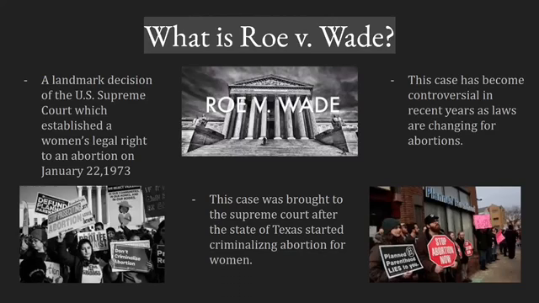So what is Roe versus Wade? Roe versus Wade was a landmark decision of the U.S. Supreme Court that established a woman's legal right to an abortion, which was decided on January 22nd, 1973. The court ruled in a 7-2 decision that women's right to choose an abortion was protected by the privacy rights guaranteed by the Fourth Amendment to the U.S. Constitution,